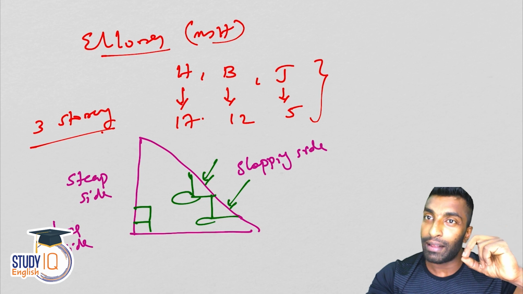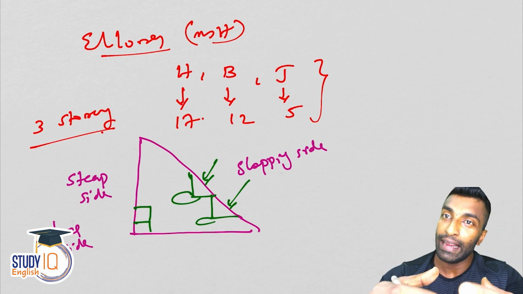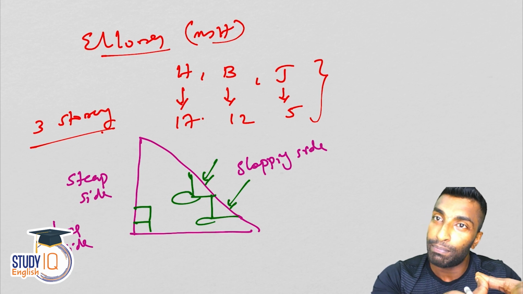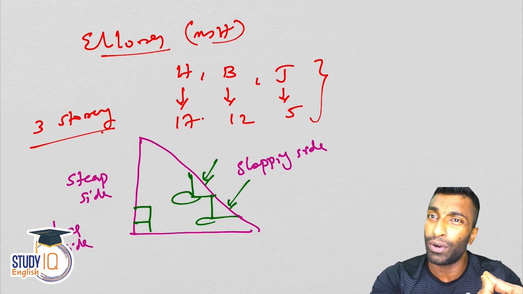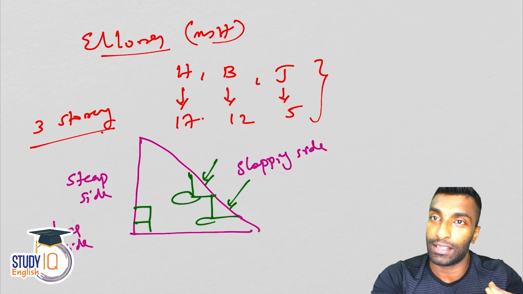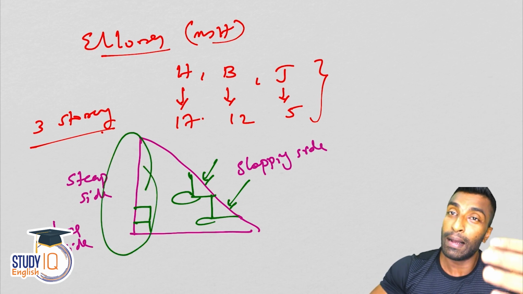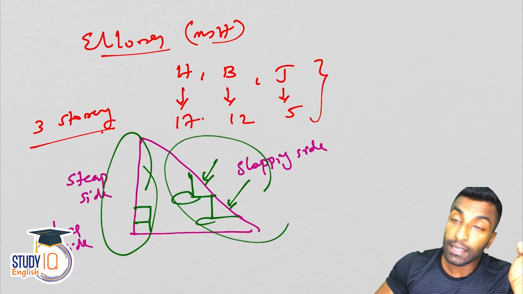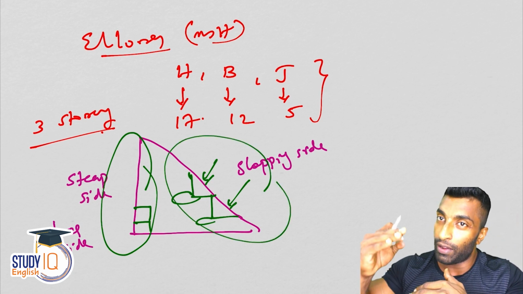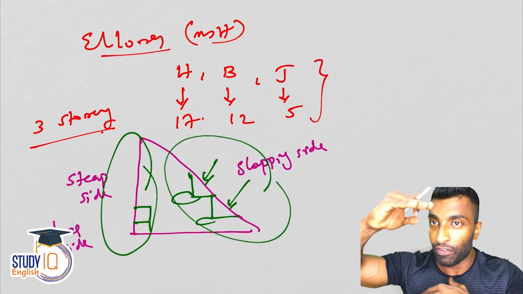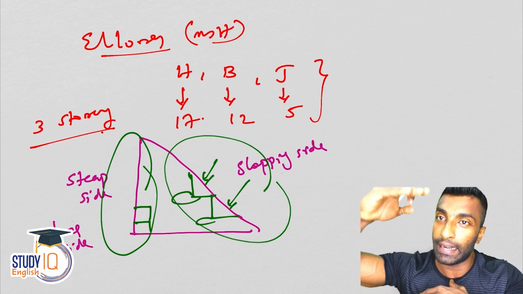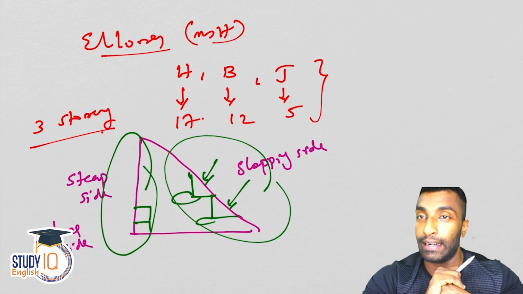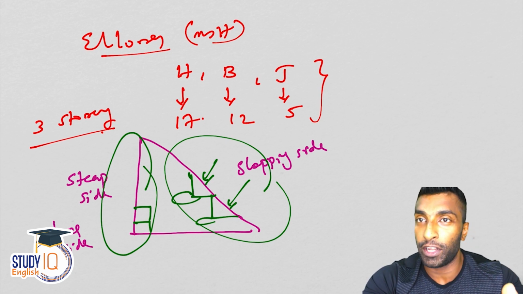Now, in case you get a question on why it is possible in Ellora and not in Ajanta, it is because of the structure, or the place where it is constructed. Ajanta is constructed on the perpendicular or steep side of the hill, and Ellora is on the sloping side of the hill. If it is on the sloping side, when you cut the rock, there is a possibility that sunlight will fall directly, okay? So that is the reason why courtyards were there.